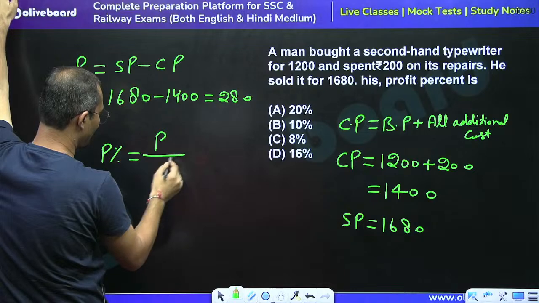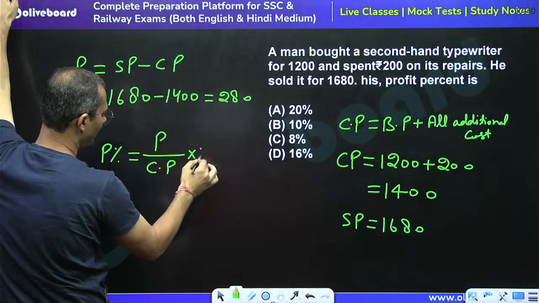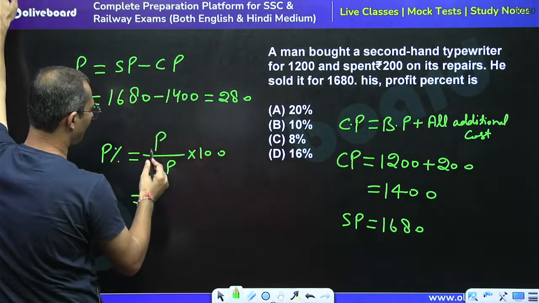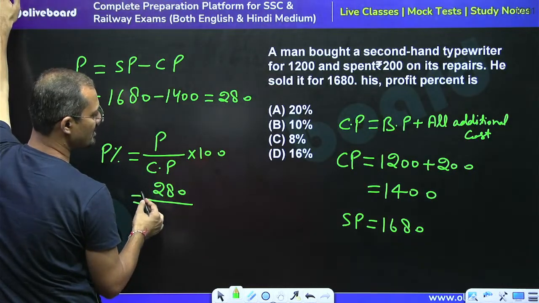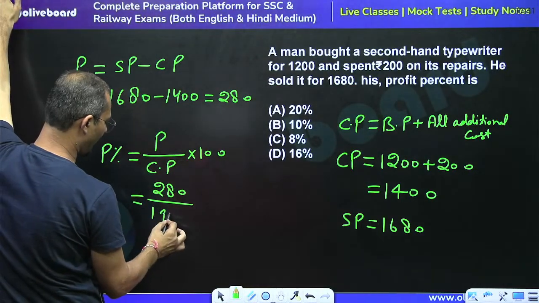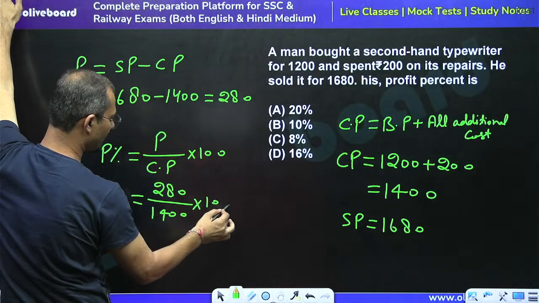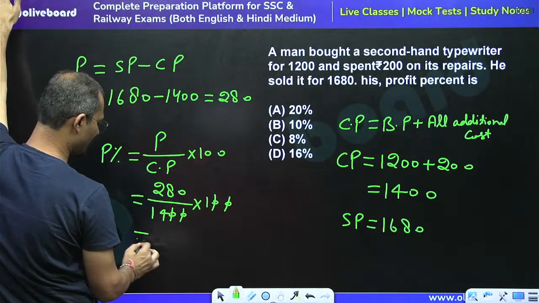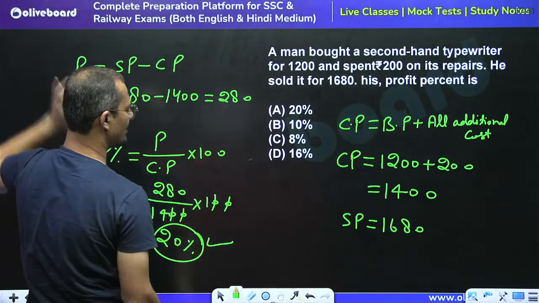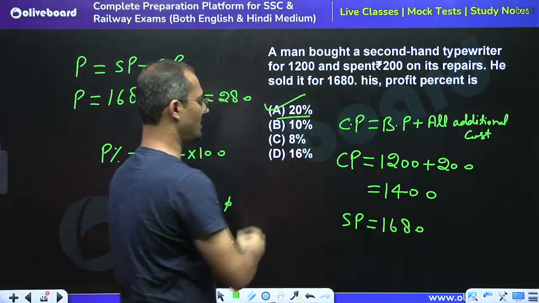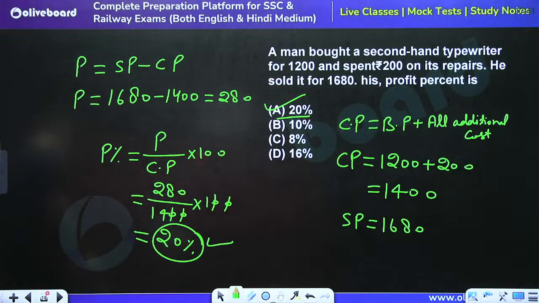Profit percentage is given by profit upon CP into 100, so 280 divided by the cost price. The cost price is 1400, multiplied by 100. The 0 got cancelled, so 14 2s are 28. 20% is the right answer. A part is the right answer.